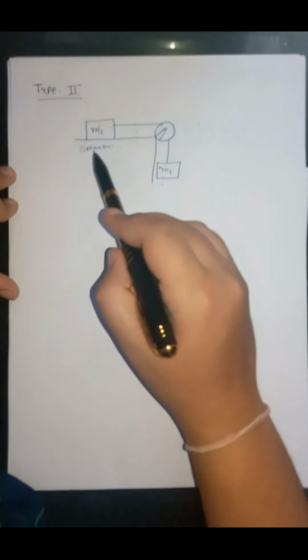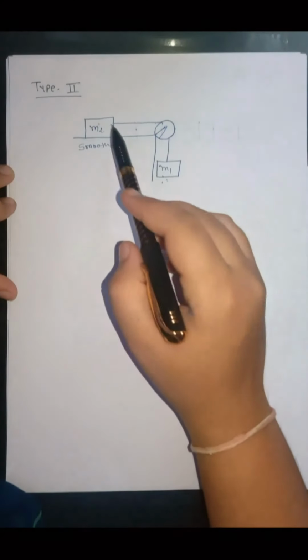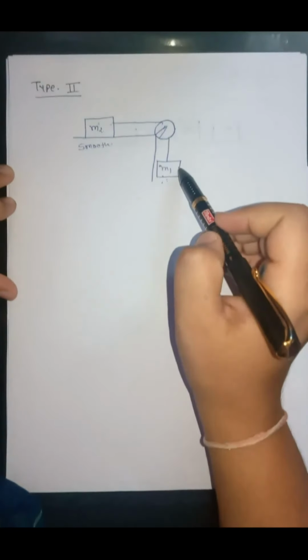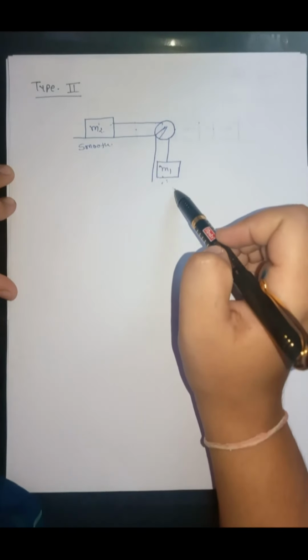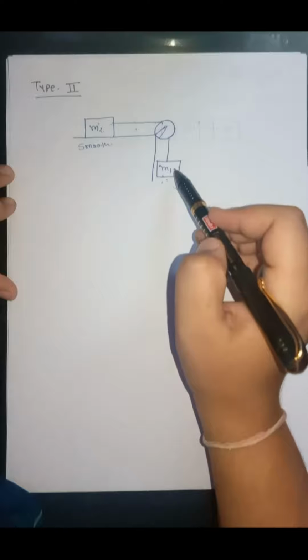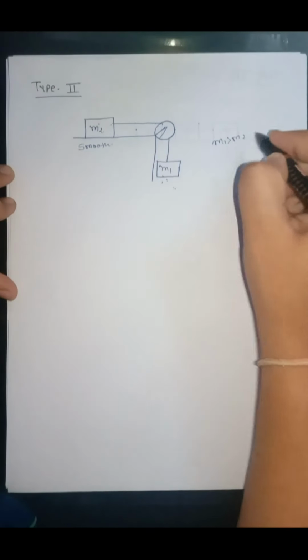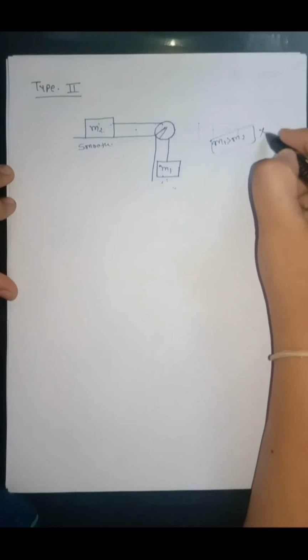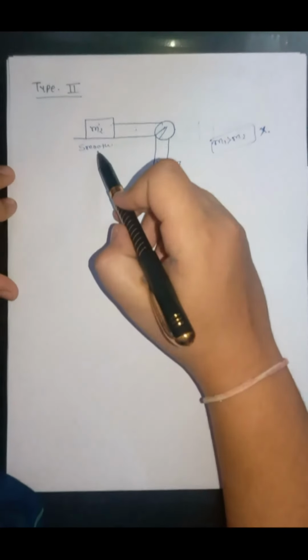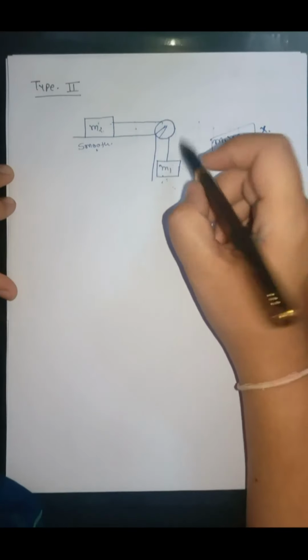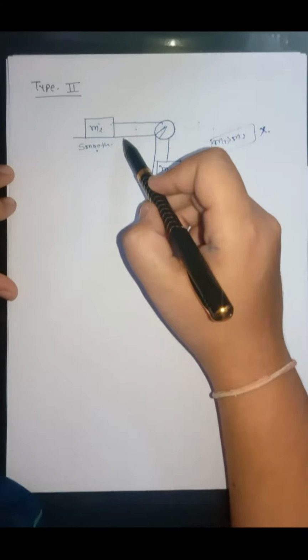As this surface is smooth, for any value of m1, this m2 will move in this horizontal direction and m1 will move in downward direction. It is not necessary that m1 should be greater than m2. This condition is not required because this surface is smooth. So for even a small amount of force, this m2 will start moving because there is no opposing force.